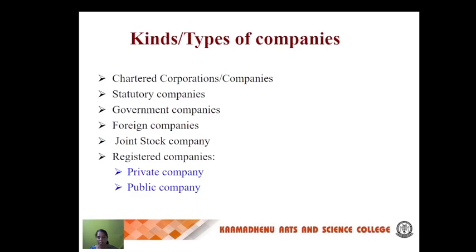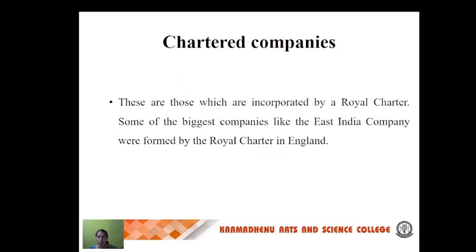So kinds of companies. What are the kinds of companies we have? Chartered corporations or companies, statutory companies, government companies, foreign companies. We have joint stock companies. We have registered companies. Registered companies are of two types, that is private companies and public companies. So what are chartered companies? They are incorporated by Royal Charter. The biggest example is the East India Company, which was formed by Royal Charter in England.